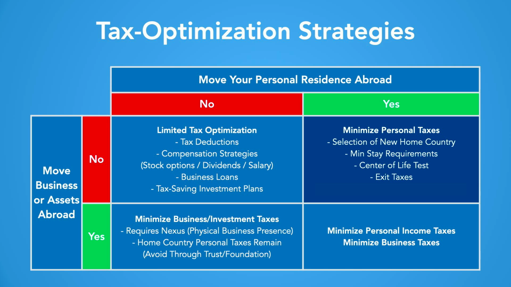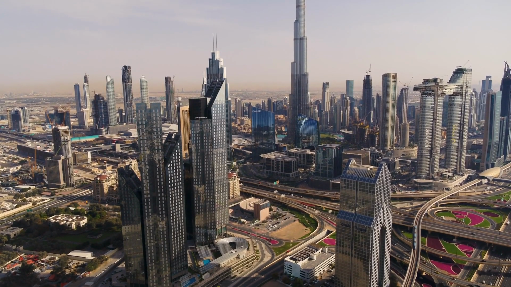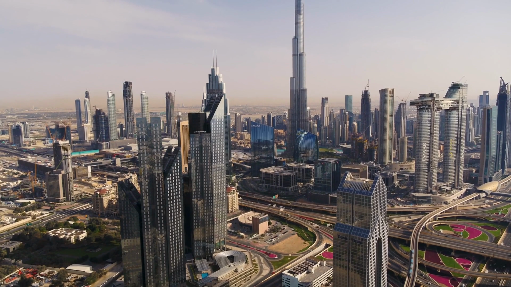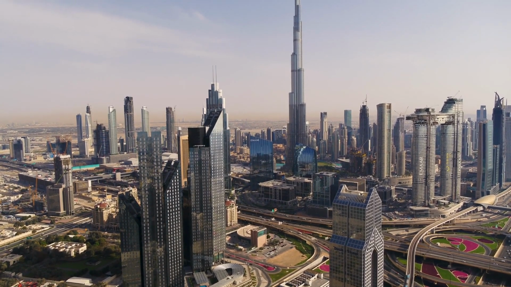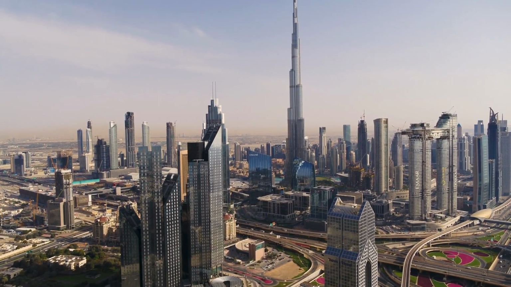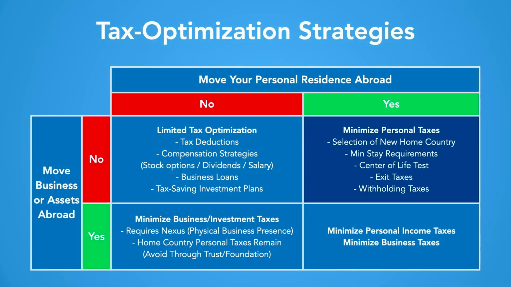If you move abroad but your business stays in your home country, you are still subject to paying corporate income taxes there. Similarly, dividend payments you receive from your home country business may be subject to withholding taxes in your home country. For example, if you live in Dubai but receive dividends from a corporation in the US, you will need to pay a 30% withholding tax to the US government. As a result, for total tax optimization, you would need to relocate your business, your assets, and your personal residence.